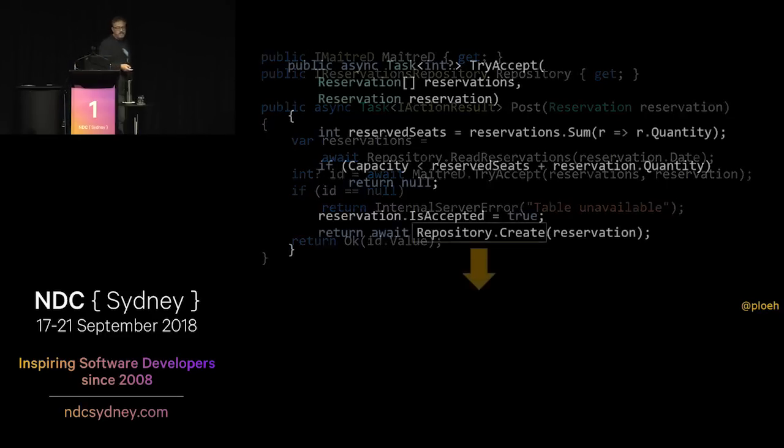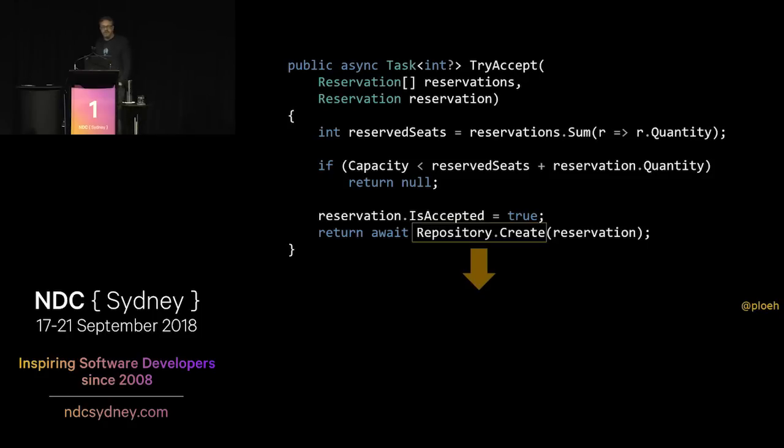Okay. The other one is a little bit harder. How do we get rid of repository.create? How do we move that to the outer layer? How do we move that to the caller? Now, this is more difficult because this is a conditional thing that happens. It only happens in certain conditions, because there's also this early exit up there where it returns null, where it says, well, we can't save anything into the database because we are already sold out. So this is actually one of the main reasons why people often use dependency injection in the first place,